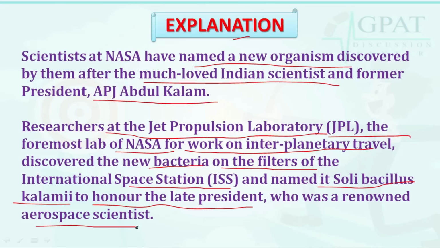Students, Dr. APJ Abdul Kalam was an aerospace scientist. So the correct answer is Dr. APJ Abdul Kalam, and the name of that bacteria is Bacillus kalami.